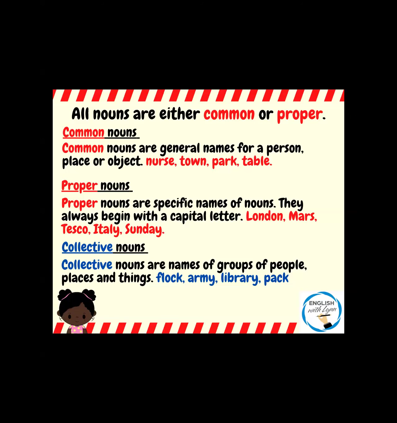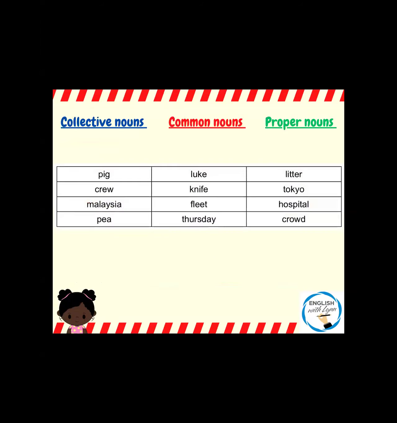And then the last one, a pack, you have either a pack of wolves or a pack of cards. So again, there's three different ways of doing this because you would also have a pack of dogs. So there's lots of different uses for pack as a collective noun. So let's have a look at the activity that goes with what we have been doing.